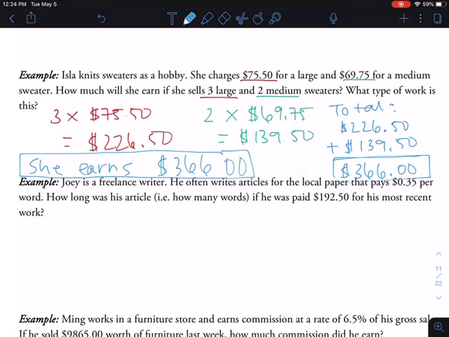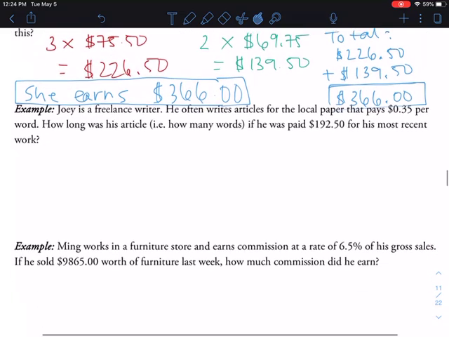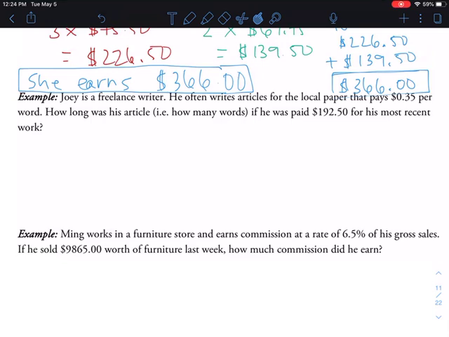Okay, there we go. She earns $366.00. All right, next question. Joey is a freelance writer. He often writes articles for the local paper that pay 35 cents per word. And how long was his article if he was paid $192.50 for his most recent work?